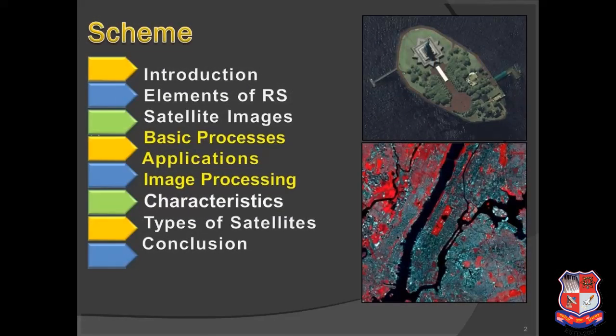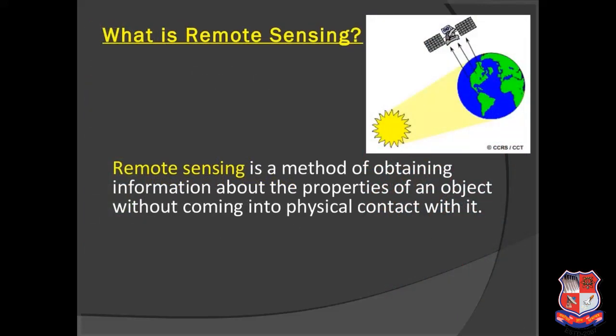These are the topics we are going to cover. From the definitions, what is remote sensing? Remote sensing is acquisition of information about any object or phenomenon without making any physical contact. You are not going to touch anything, you are not going to be in physical contact with any phenomenon or object, in contrast to on-site observation, especially of the earth.